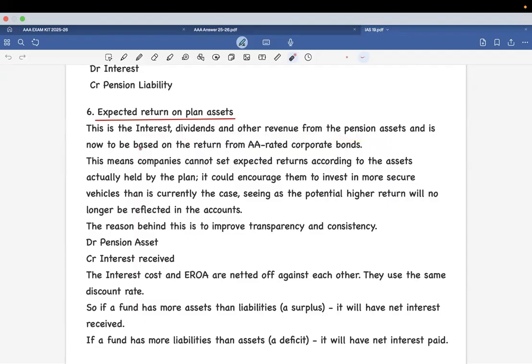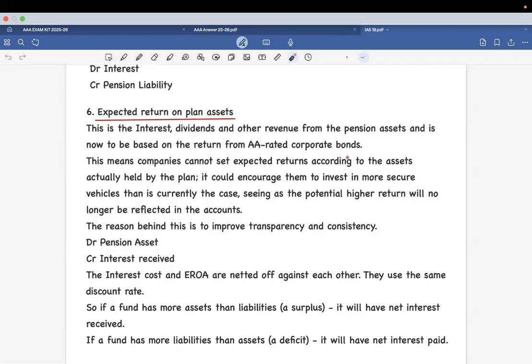And it is expected to create a return for AA rated corporate bonds. Now, what are AA rated corporate bonds? They are the most premium corporate bonds on which we are going to get returns. So whatever return you have invested in, it is always going to be compared with AA rated corporate bonds. Clear? Any doubts here?